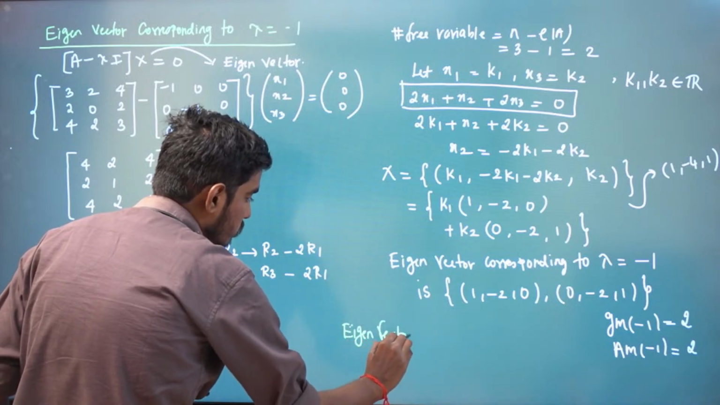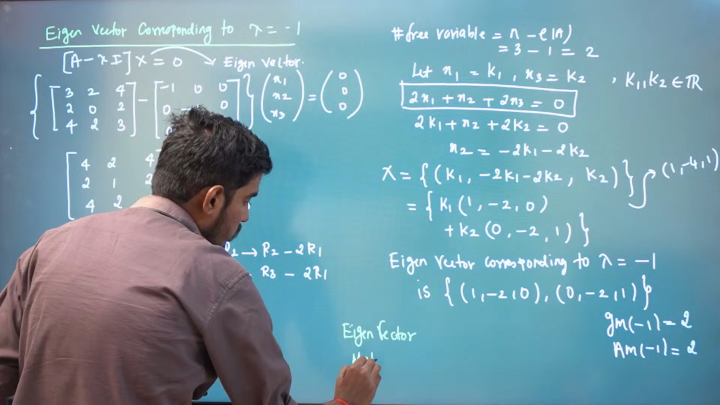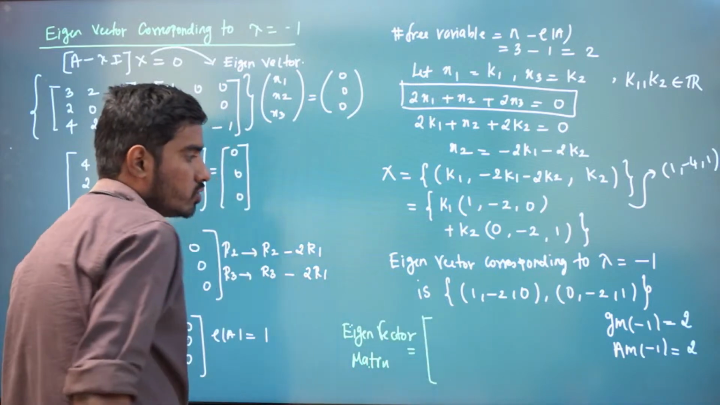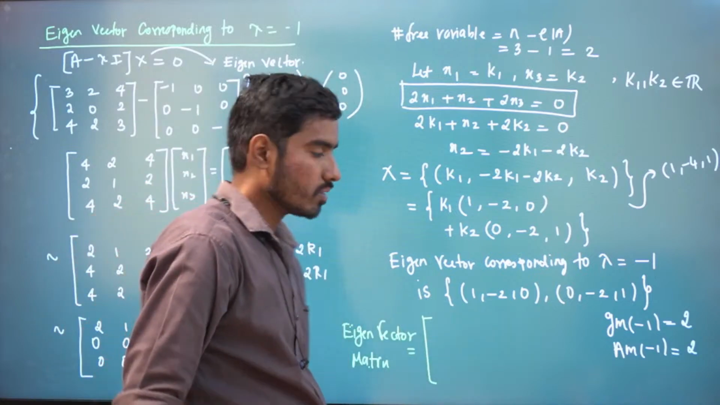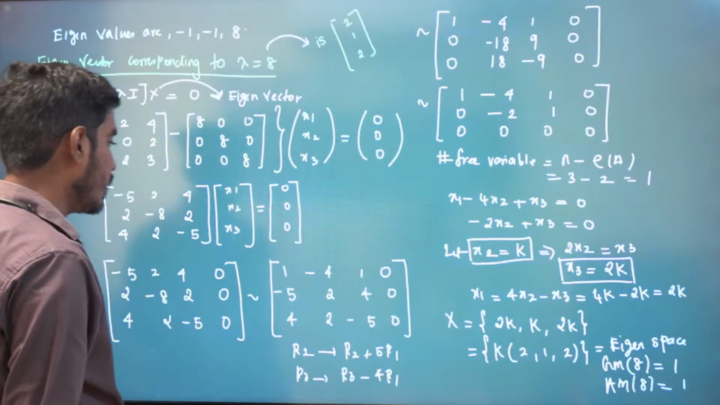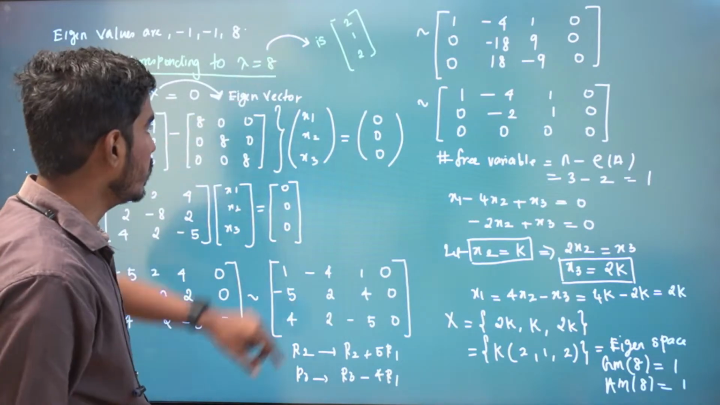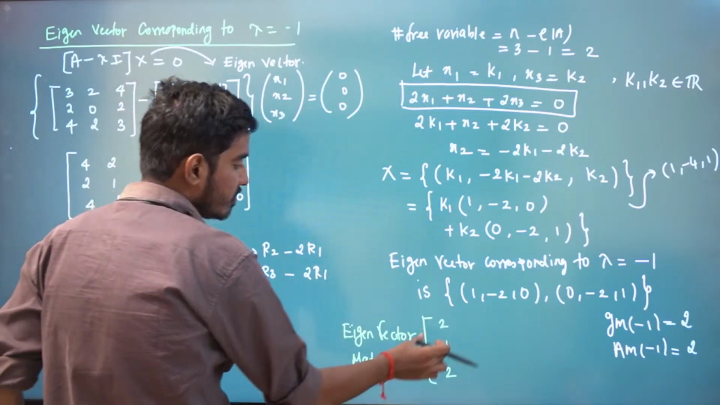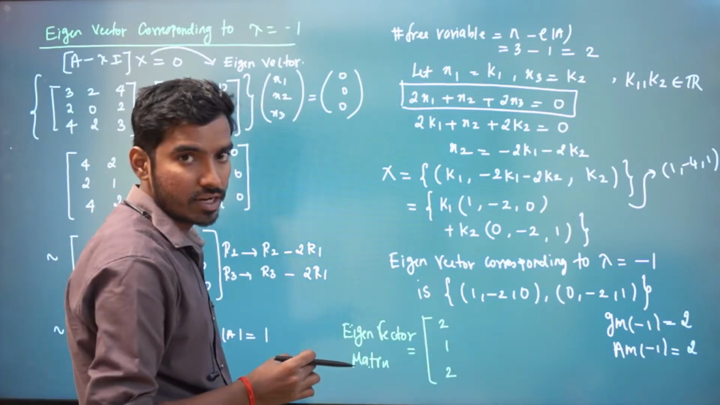Eigenvector matrix. The eigenvector matrix is given by, so you just write those vectors in column form. The eigenvector corresponding to lambda equal to 8 is what? 2, 1, 2, right? This is our eigenvector corresponding to the first eigenvalue.